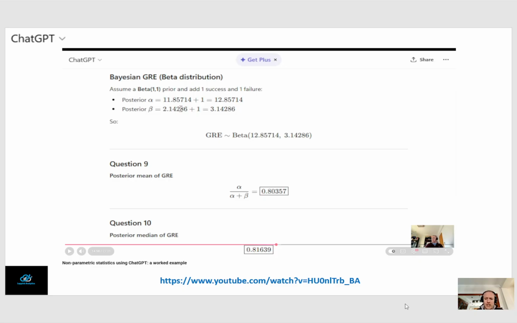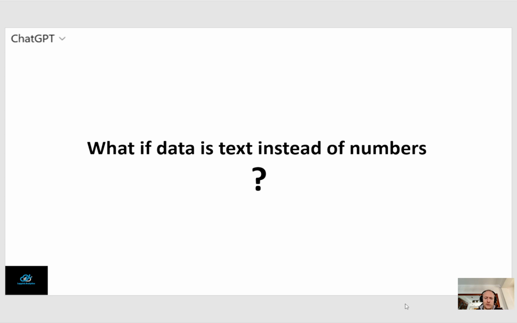So the question is, what happens if instead of numerical data, I use text? Because that's also possible, right? Because not all data that we use for statistics is numerical data, even if some people think that statistics is only about numerical data. So what would that look like?